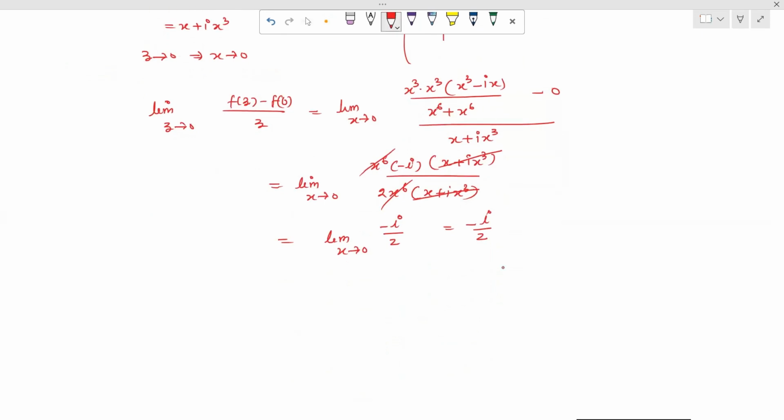So when we take the first curve, which is the line y equal to mx, it gives us 0. But when we take the second path, it gives us minus iota upon 2. So both results are different. So we can say that the derivative does not exist, since we need the same result along each path of variation.